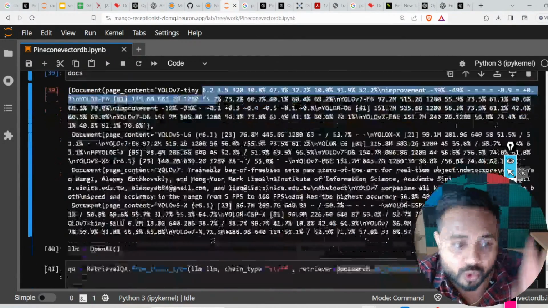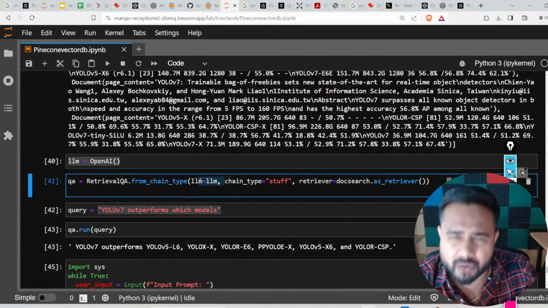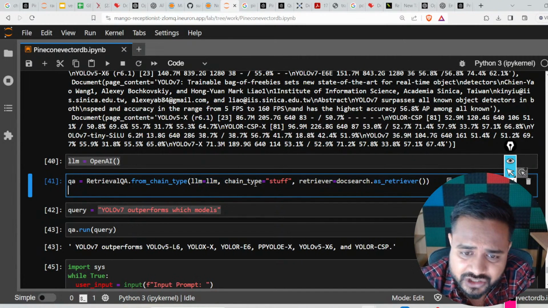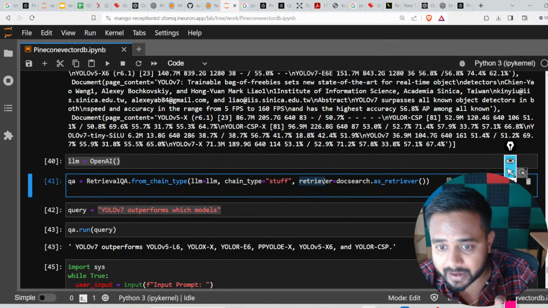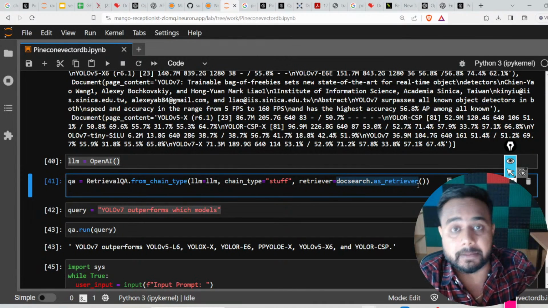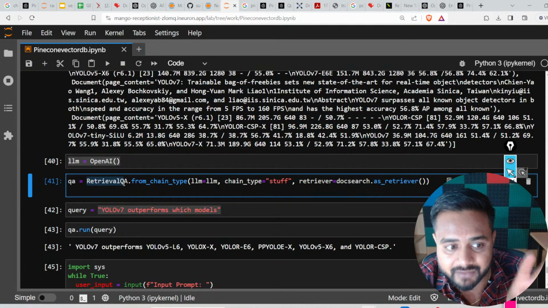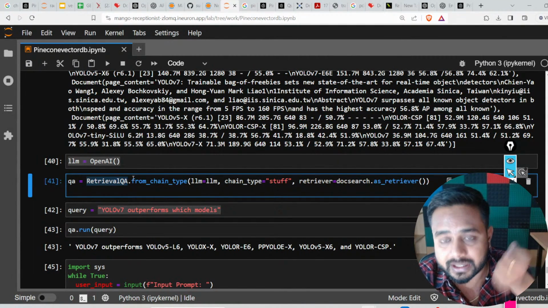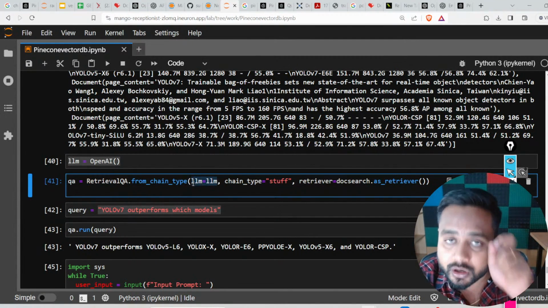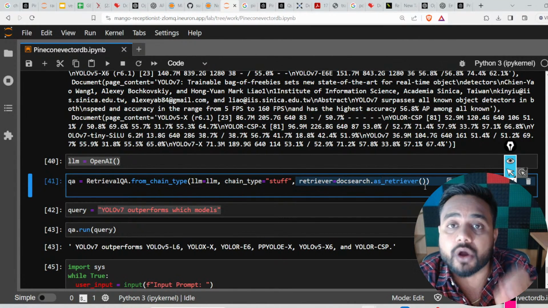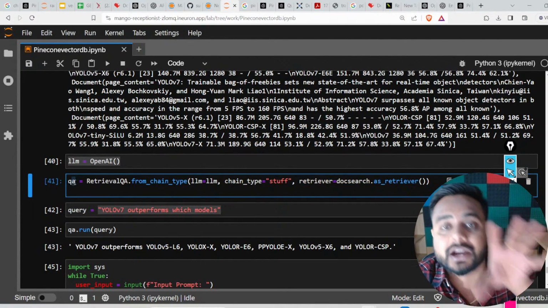So for that I'm going to call my OpenAI API, and this is my LLM, GPT model, text Da Vinci, whatever model is there. Here is my chain type, it's a stuff, means it's a normal, simple chain. Here you can see the retriever. In the retriever is all my embedding. I'm calling this method RetrievalQA, creating an object of it, with the method from chain type, this is my LLM model, and here is all the embedding from the vector database. This is my QA, I created an object of QA.